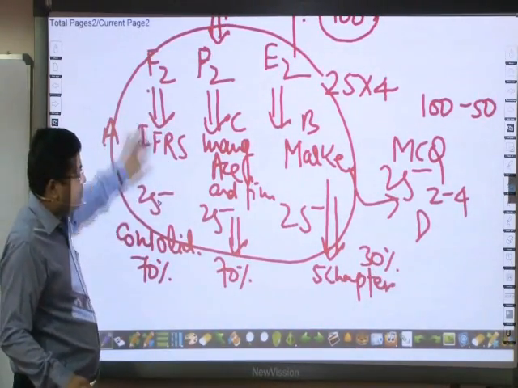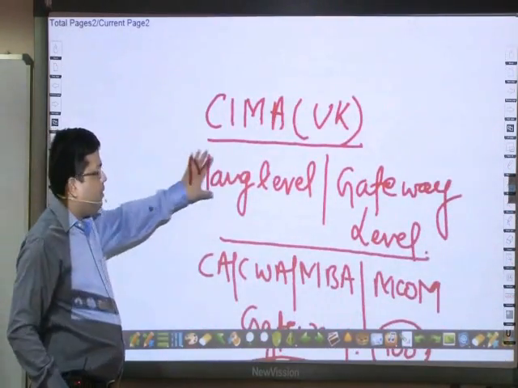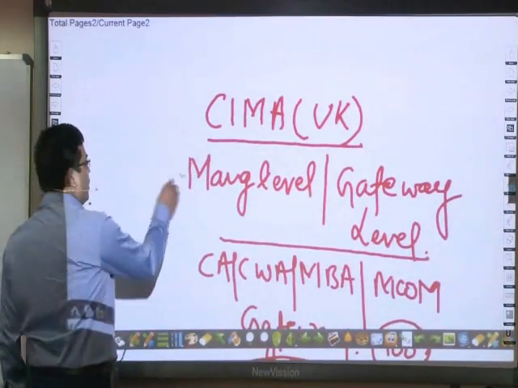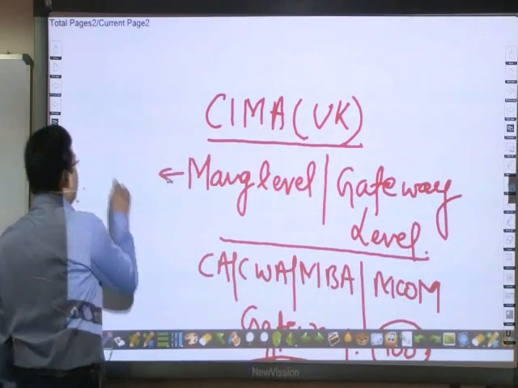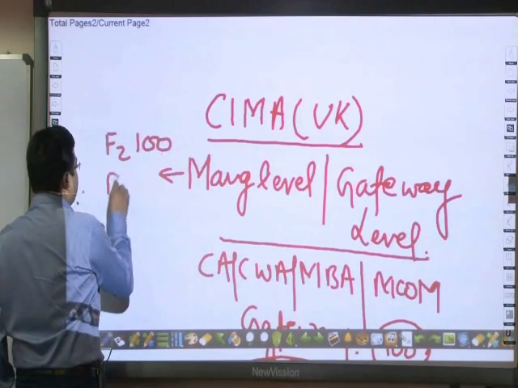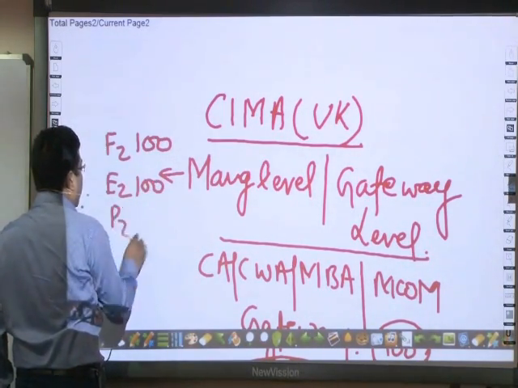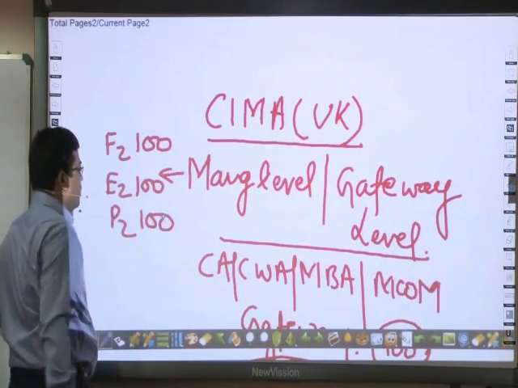That is gateway. The whole syllabus is applicable for management level also. But for management level, we have F2 100 marks paper, E2 100 marks paper, and P2 100 marks paper.